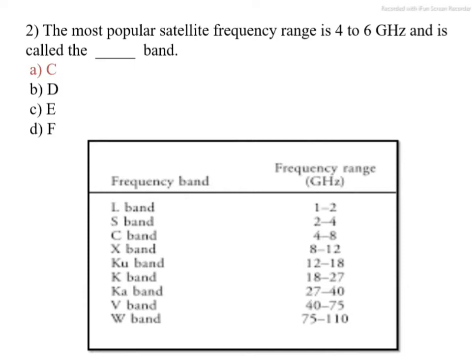Here in this chart, frequency band and frequency range. The frequency range 4 to 8 gigahertz is included in C band. The correct option is A. C band is the correct option. Next question.